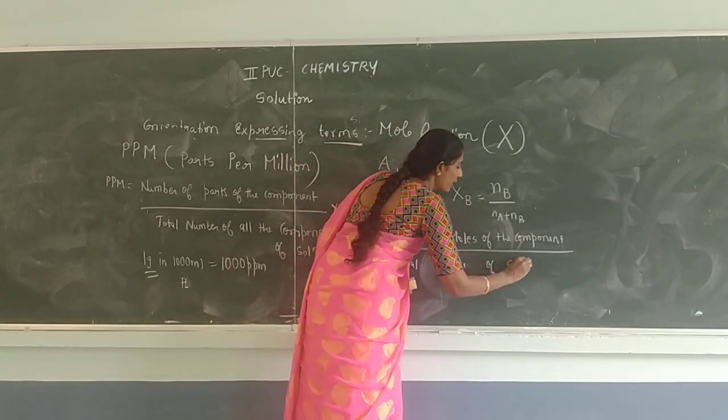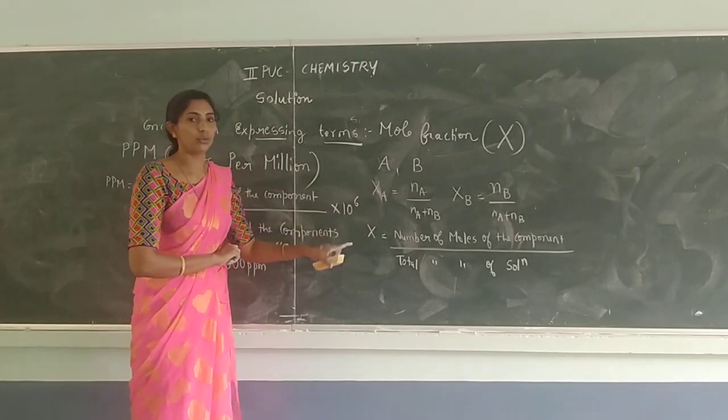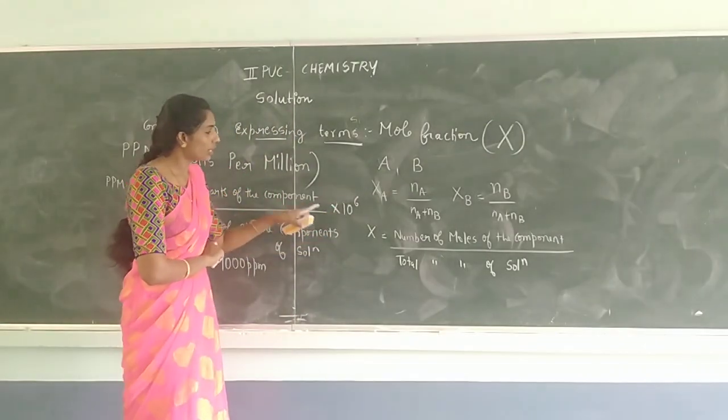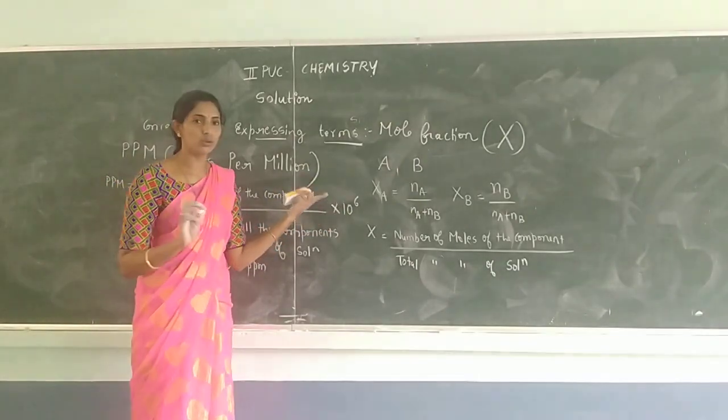Simple ಆಗಿ number of moles of the component divided by total number of moles of all the components in the solution ಅಥವಾ total number of moles of solution.